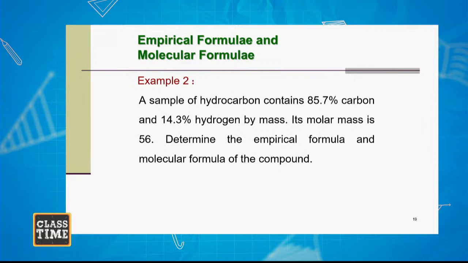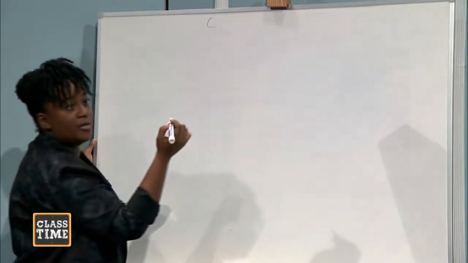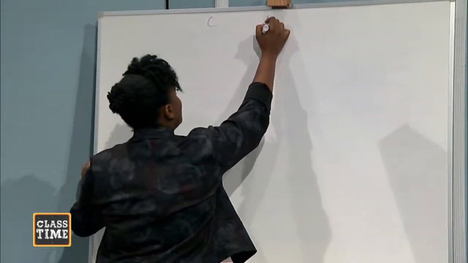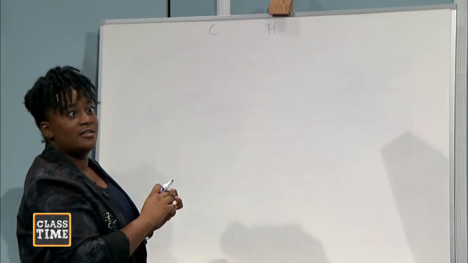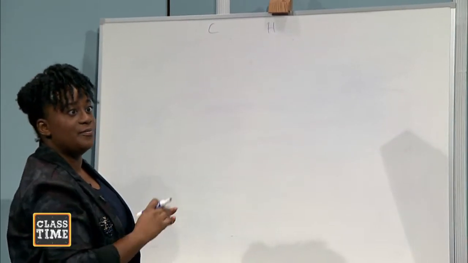Now they're asking us to calculate the molecular formula, and we're only given the percentage. So let's see. Carbon, we're given carbon in the question, we're given hydrogen in the question. Just carbon and hydrogen. Beautiful.